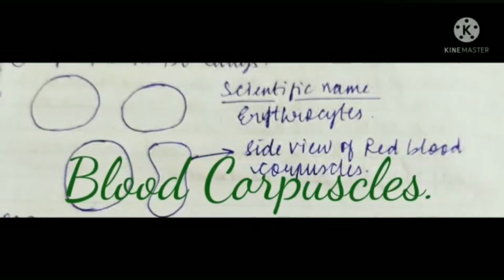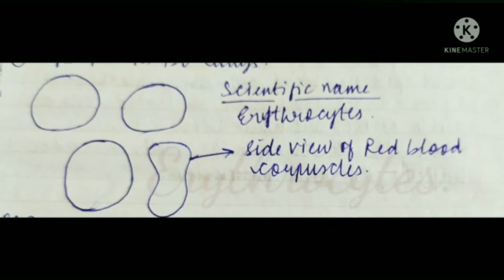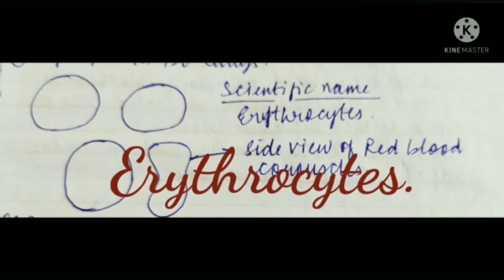Now, blood corpuscles. There are three types of blood corpuscles: red blood corpuscles, white blood corpuscles, and platelets. The red blood corpuscles are also called erythrocytes. They are circular and biconcave disc-like in shape. They do not contain a nucleus. The cells contain hemoglobin and are red in color. They are 7 to 8 micrometers in diameter.